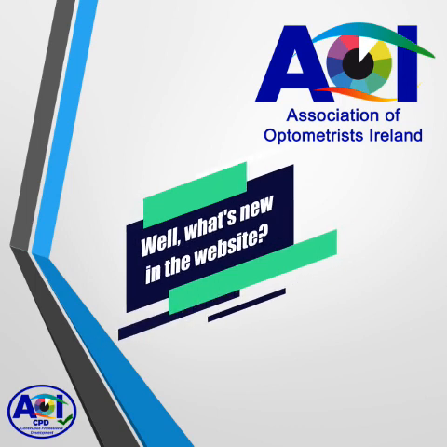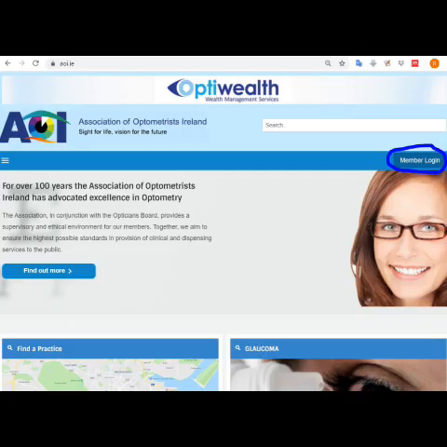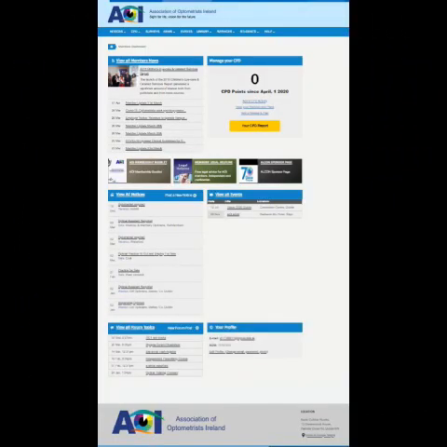What is new in the new website? We log into the website the same way as before. We go to the home page and then you click at Members Login in the top corner. This brings us into the members dashboard. The members dashboard looks very similar. What we want to look at is the Manage Your CPD box is now different.